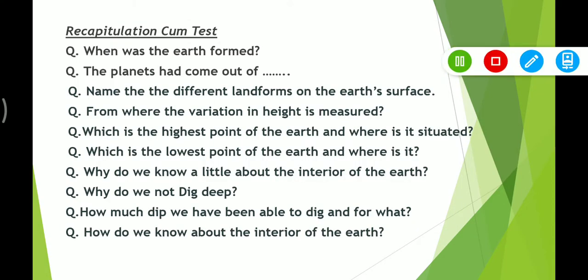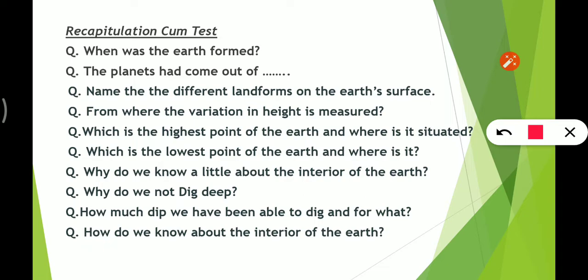Next we have recapitulation cum test. Now, when was the earth formed? Pause the video, think of your answer, then play the video and listen to me. When was the earth formed? 4.6 billion years ago. The planet had come out of the sun. Name the different landforms: mountains, plains, plateaus.